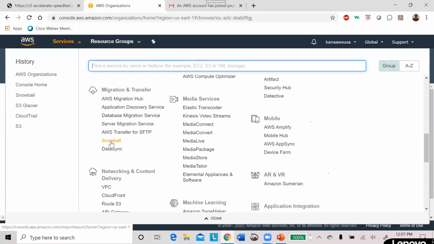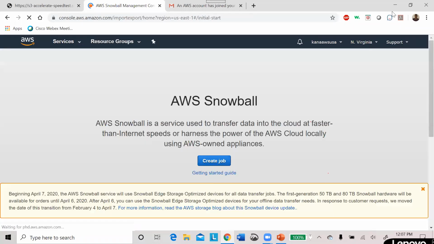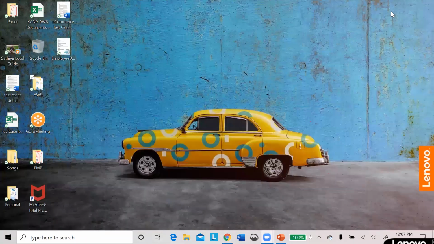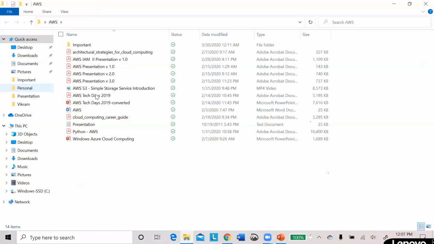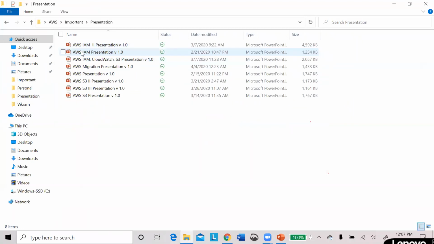Okay, for anyone who doesn't know what Snowball looks like, I will show you next. Okay, I'm clicking Snowball. Okay, before going here, I think, if I'm not wrong, we did that one. Okay, here.